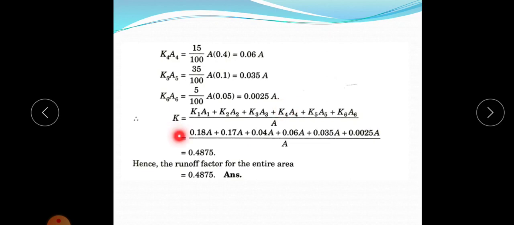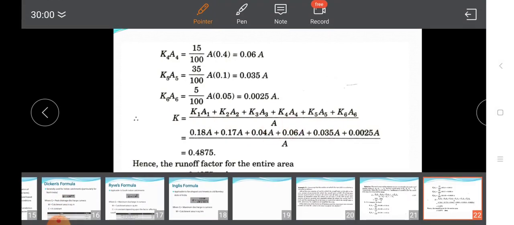So what is K? K is equal to the sum of these 6 terms, K1A1 plus K2A2 up to K6A6, divided by the total area A. Substitute these values, A will get cancelled. So the K value is 0.4875. This is the runoff coefficient for the entire area, 0.4875. So this is the answer for the first part.